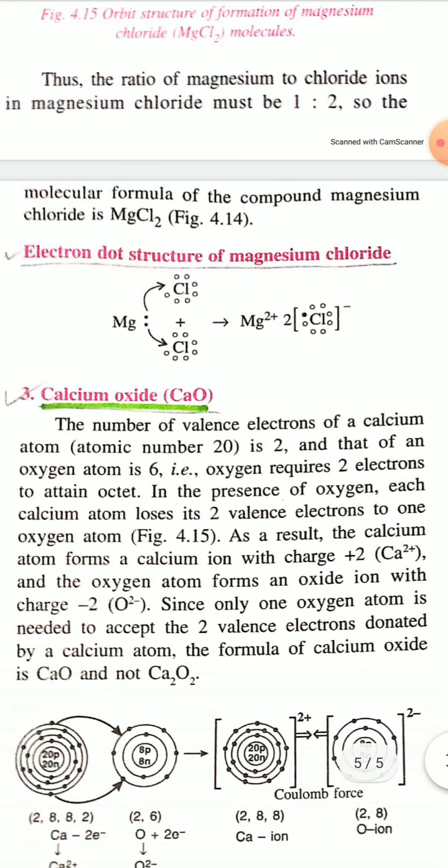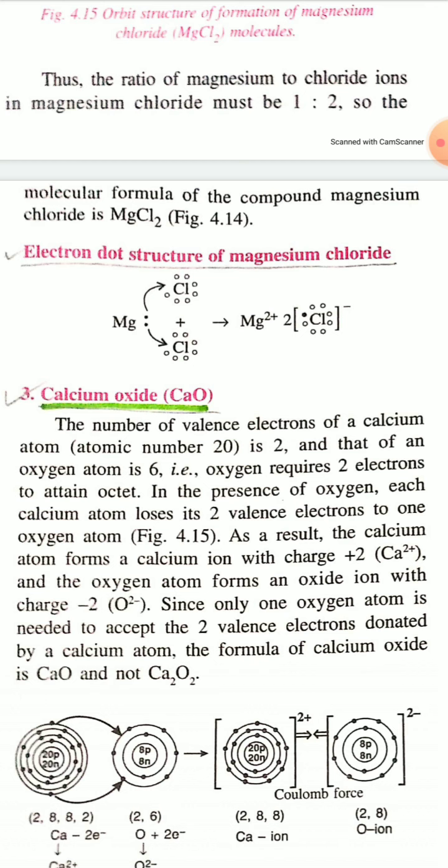Now, the electron dot structure of magnesium chloride. You know that magnesium has 2 valence electrons. I have told you that if the valence electrons are 2, you have to give 2 dots, and each chlorine atom has 7 valence electrons, so you have to give 7 dots or 7 circles or 7 crosses around each chlorine atom.